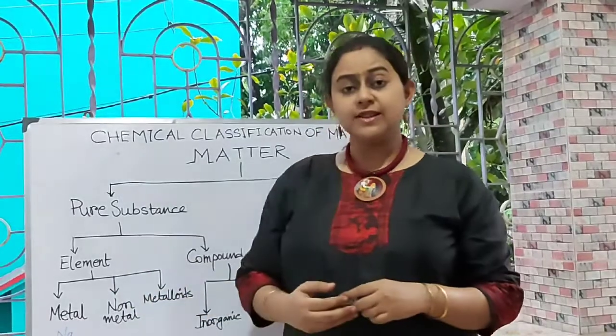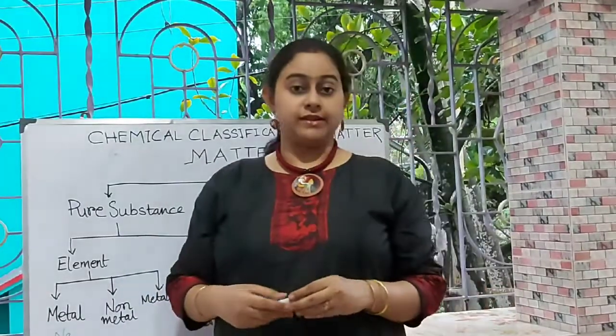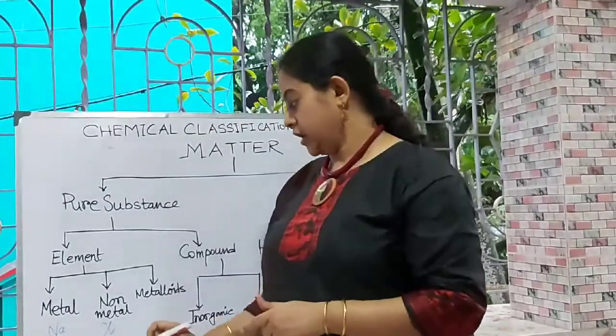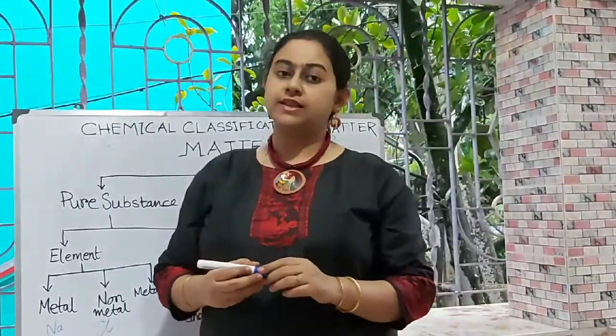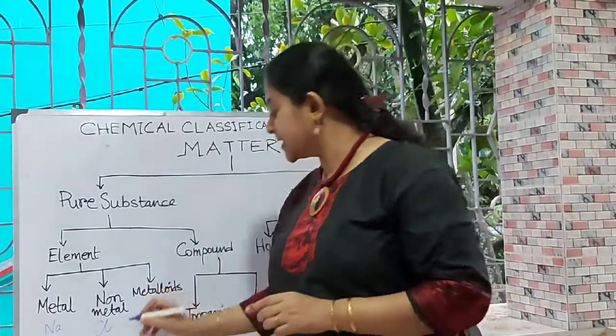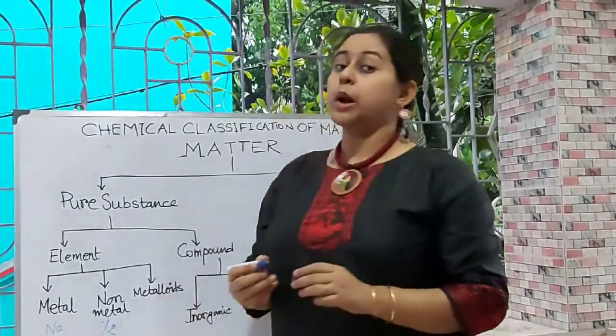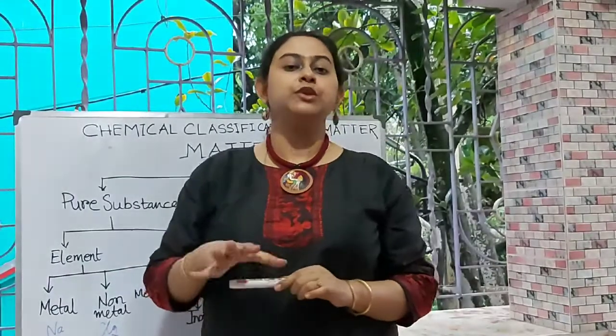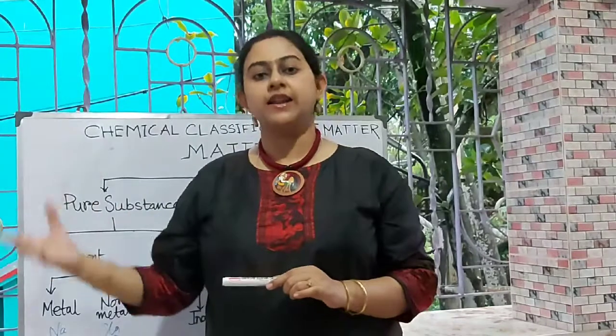But non-metals are just the opposite of metals. Like I'm giving you the example of the non-metal chlorine. A chlorine atom is a non-metal, whereas we write Cl2 for a chlorine molecule. Next day I will give you the details of the difference between atoms, molecules and ions.